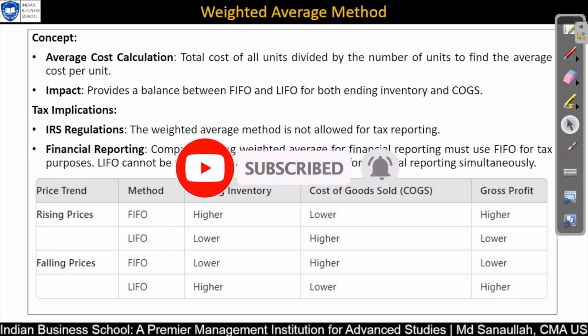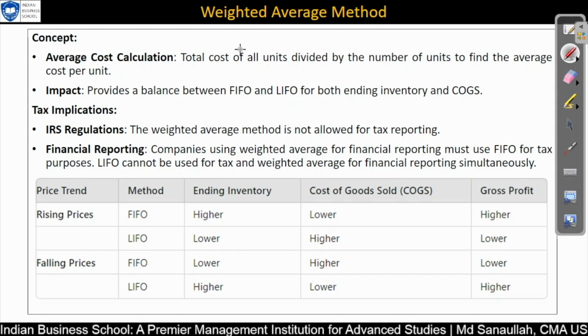Now we are discussing the weighted average, mostly being used by most companies, even FMCG, medical, e-commerce, because it gives a more accurate picture of your balance sheet. In case of inflation, or deflation, when prices are increasing or getting down, they are taking the average.